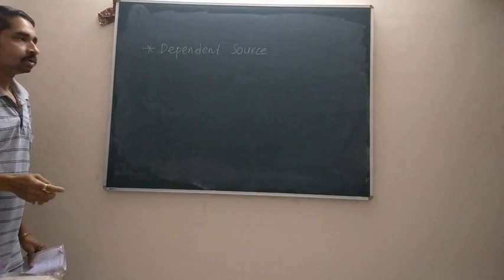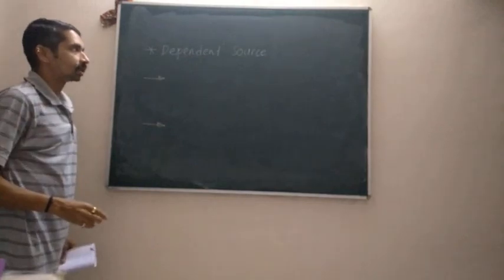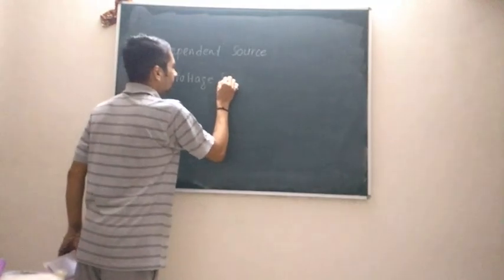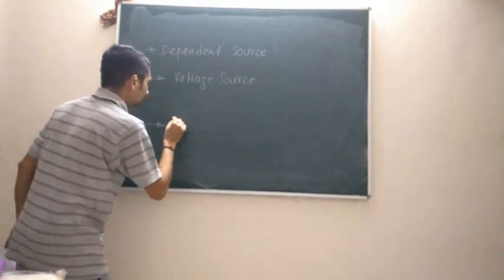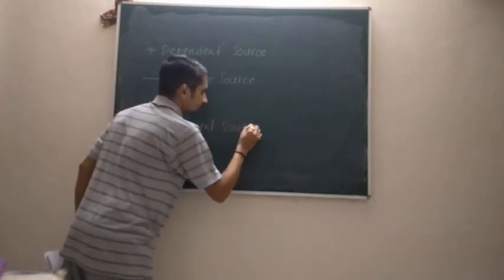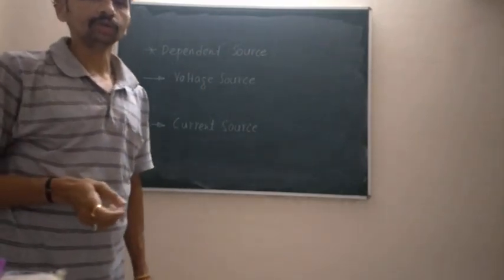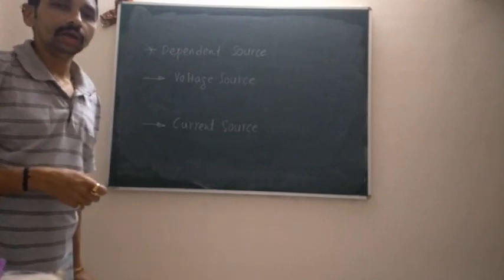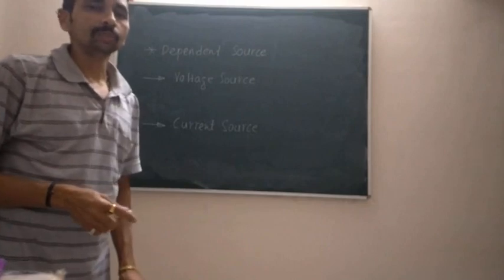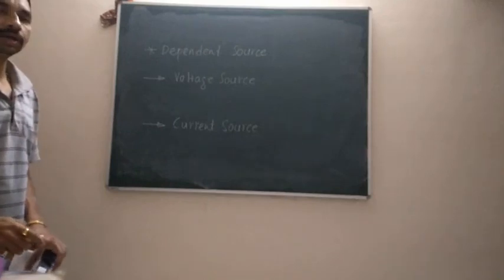Dependent source. Similar to independent sources, the dependent sources are also of two types. Either it may be a dependent voltage source or it may be a dependent current source. As it is going to be a dependent source, the voltage magnitude or the current magnitude of any one of these two sources is going to be dependent upon voltage across or current through any of the circuit element. So such sources are called dependent sources.